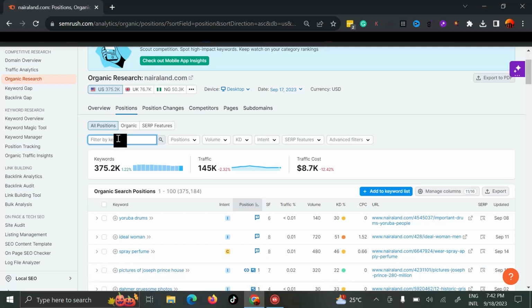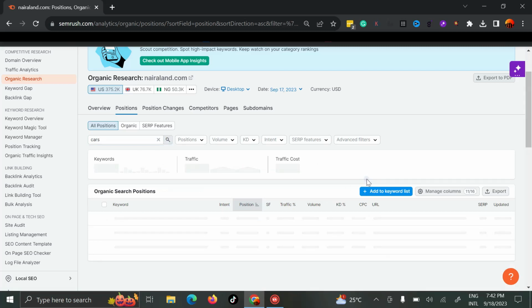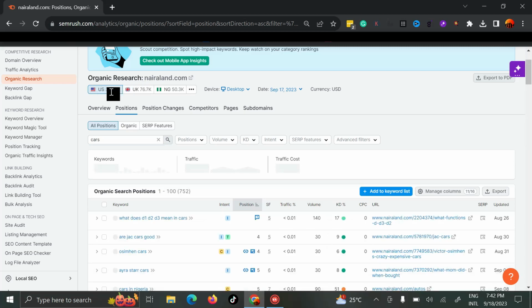So I'll just put in cars here. I want to scrape every keyword that talks about cars that Nairaland is ranking for. And you can see above, Nairaland has 375,000 keywords ranking in the US and about 50,000 keywords ranking in Nigeria. These are estimates.